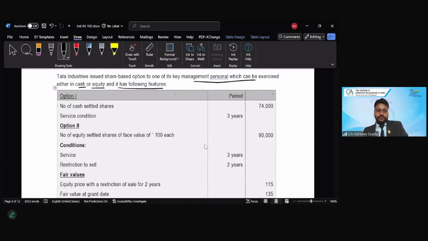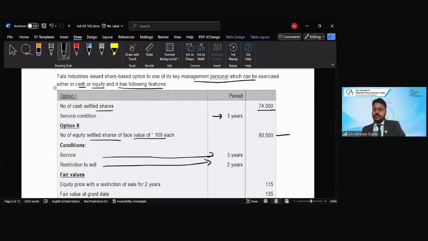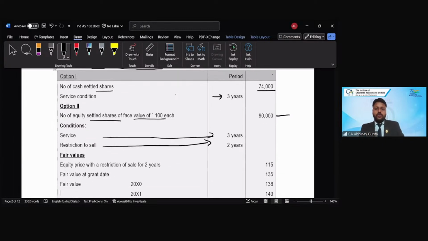The KMP. Option 1, number of cash settled shares will be 74,000 shares. Service condition 3 years. Option 2, number of equity settled shares of face value 100 each, 90,000. Service condition 3 years and restriction to sell for the next 2 years. Once the shares are received by the employee, they cannot sell those shares for the next 2 years. So this is the option 2 arrangement. Because there is an option either to receive cash or to receive shares, this is a hybrid arrangement.